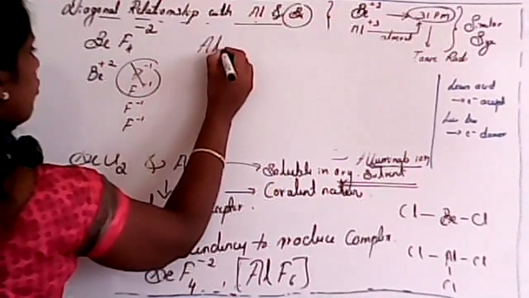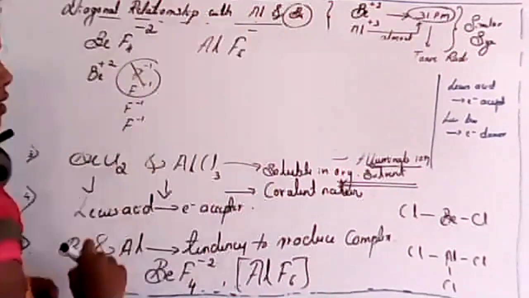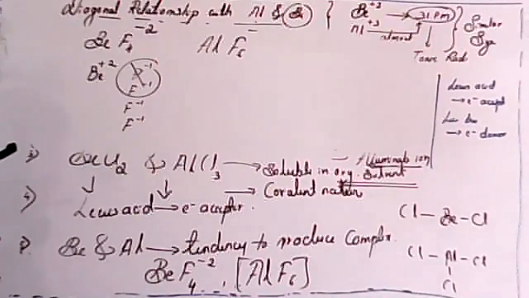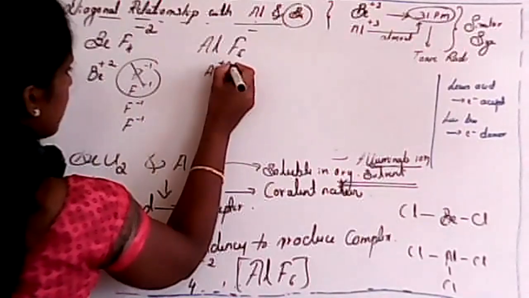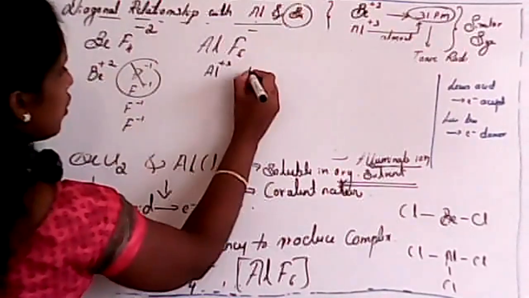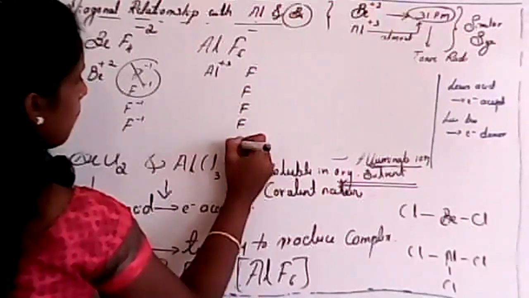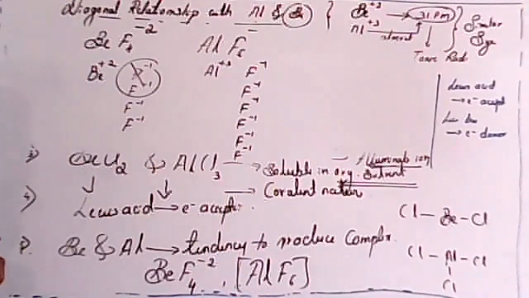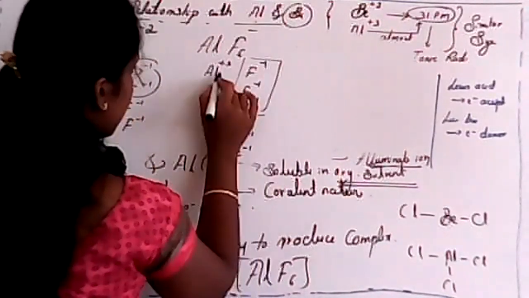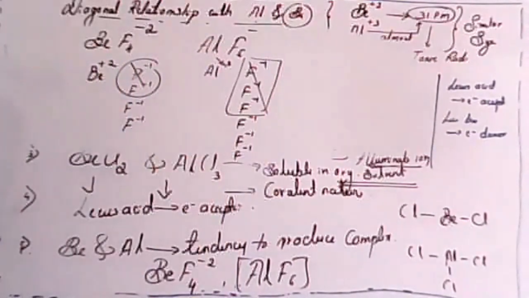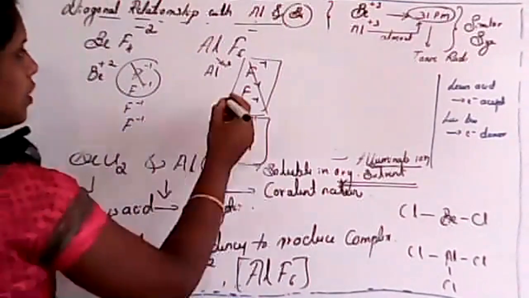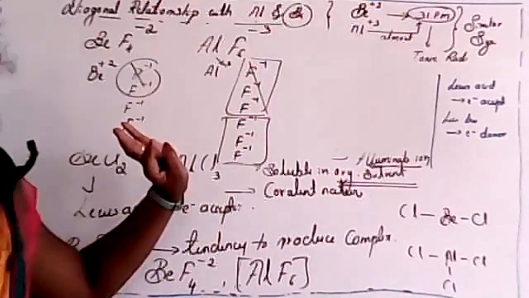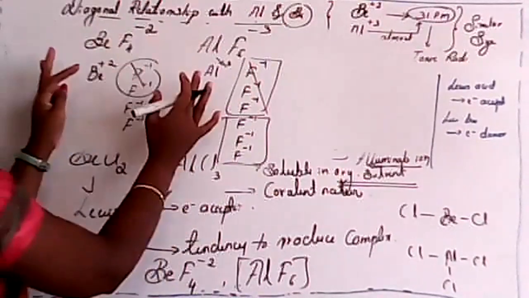Just like that, aluminium fluoride, aluminium with F6. What will be the charge on aluminium fluoride, F6, student? Just tell me. I'll write here Al with the +3 oxidation state. There were 6 fluorine ions. In that, 3 will neutralize this aluminium +3, and the remaining is -3. So that's why we write here -3. You have to know these things, okay? Why we consider -3 charge, why we consider +2 charge, why we consider -2 charge. Is it clear, student?